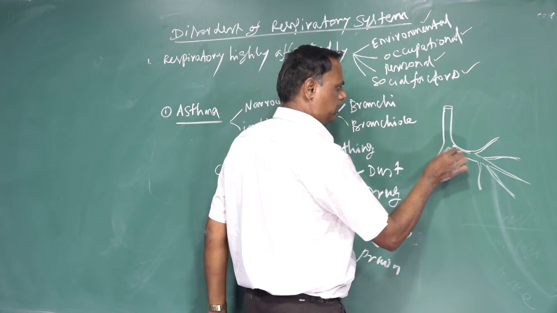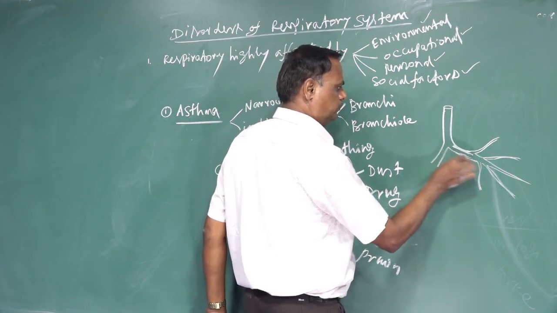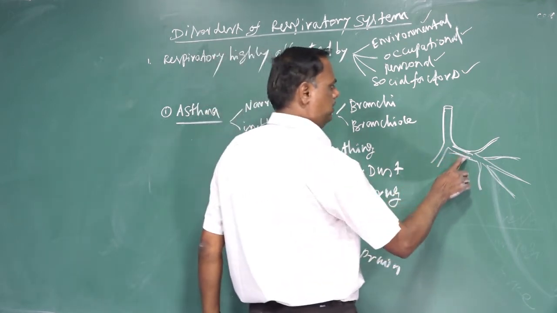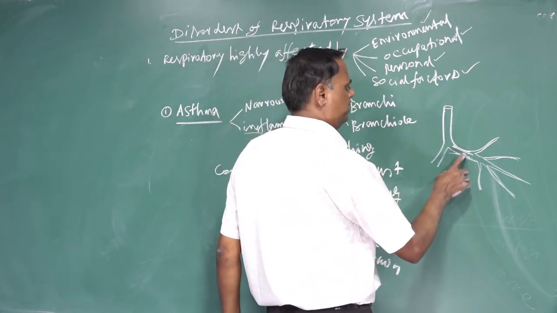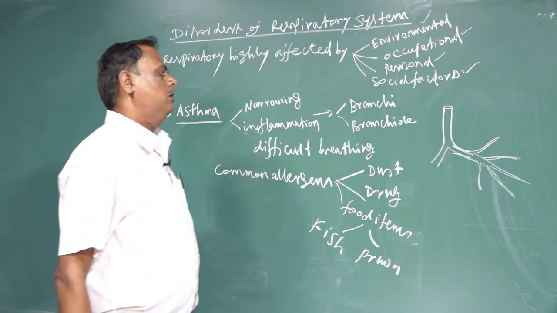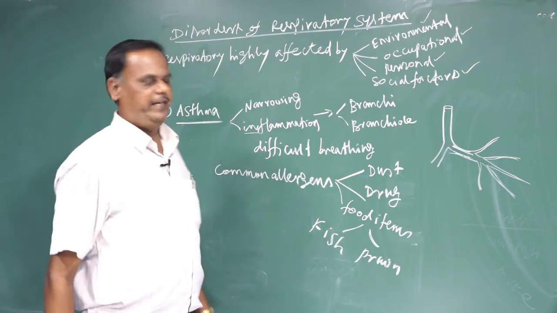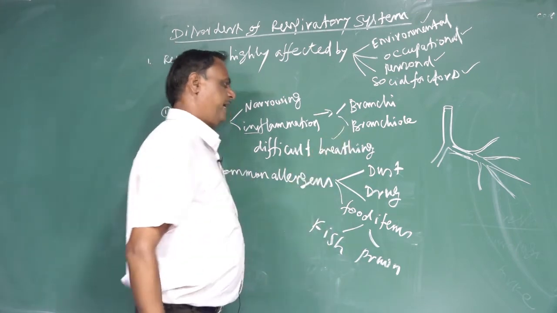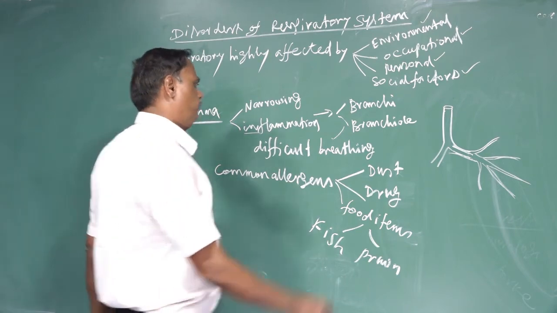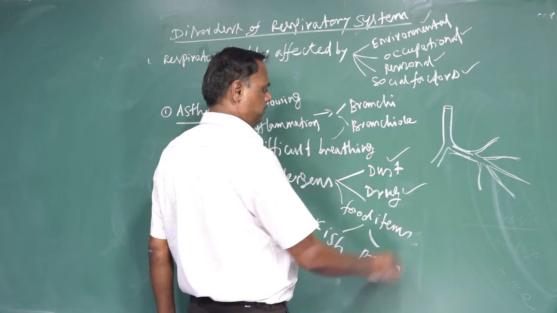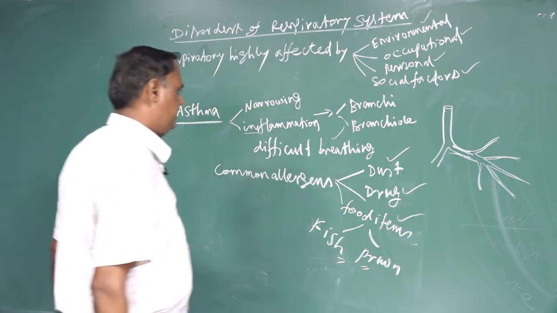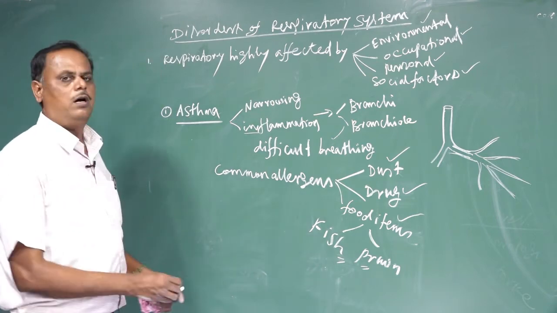In asthma there is narrowing or inflammation of the bronchi and also the bronchioles. Due to this, the person cannot breathe in a normal way, and has difficulty in breathing. This is the main common symptom of asthma. What are the common allergens for asthma? Either dust or drugs or food items like fish and prawn. These are the allergic substances which cause asthma.